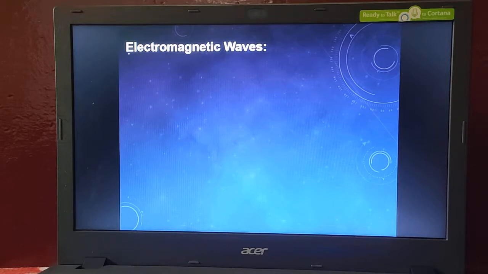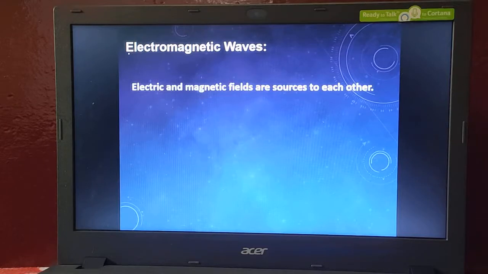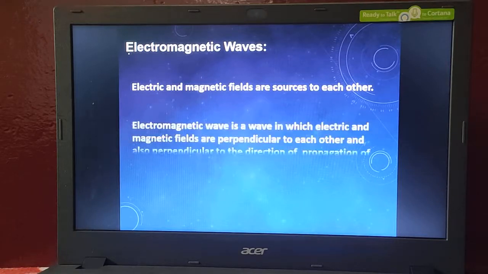Let us see what is there in that. Electric and magnetic fields are sources to each other. Let us see what is the meaning of that. Electromagnetic wave is a wave in which the magnetic and electric fields are perpendicular to each other and also perpendicular to the direction of propagation of the wave. That means in which particular direction the wave is traveling.